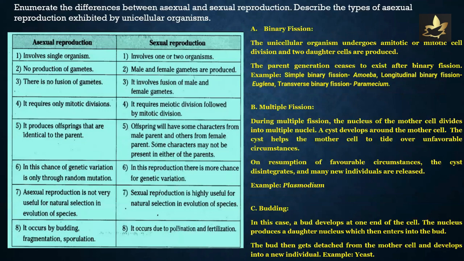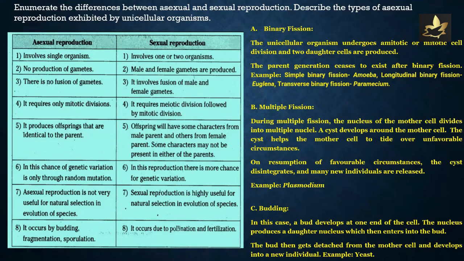Enumerate the differences between asexual and sexual reproduction. Describe the types of asexual reproduction exhibited by unicellular organisms. When we compare asexual and sexual reproduction, a number of points of difference spring up. Asexual reproduction involves a single organism, while sexual reproduction involves one or two organisms. No production of gametes in asexual reproduction, while male and female gametes are produced in sexual reproduction. Fusion of gametes is not observed in asexual reproduction, while sexual reproduction involves fusion of male and female gametes.